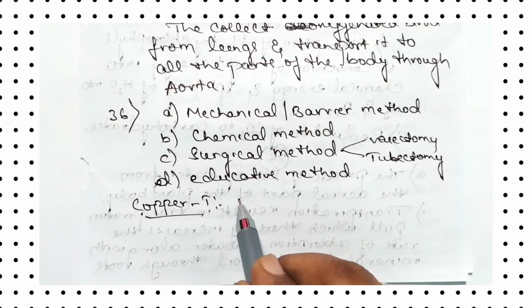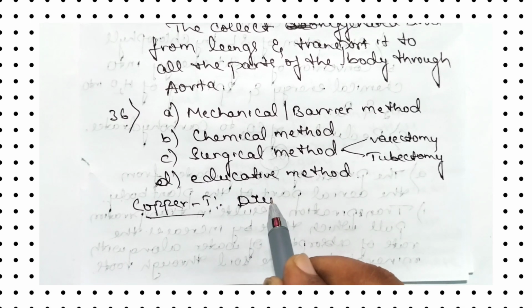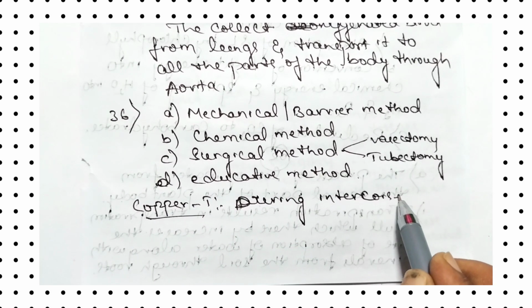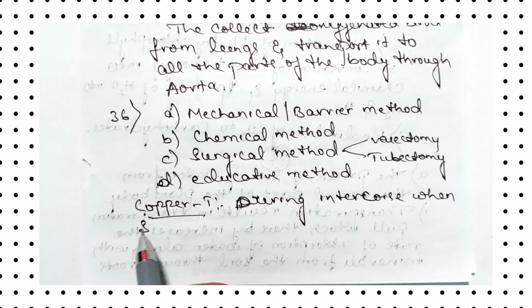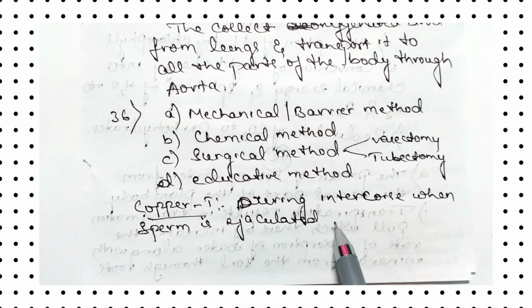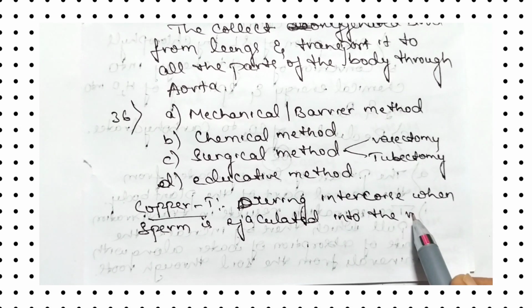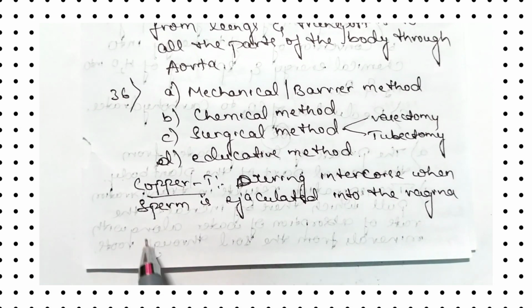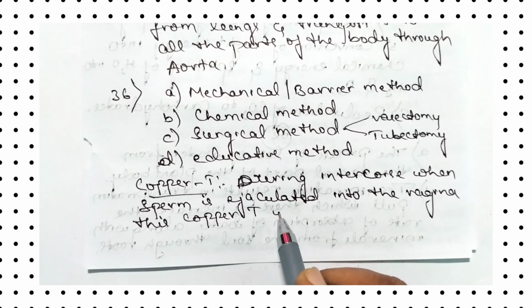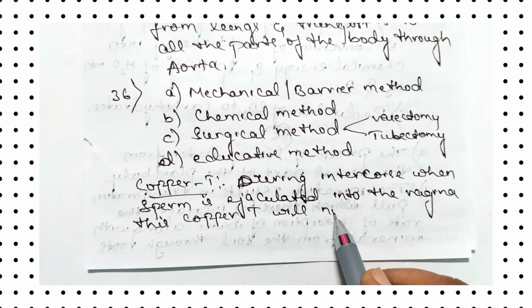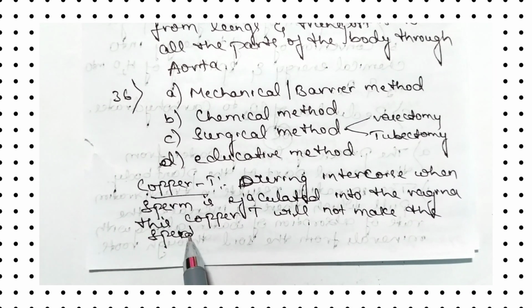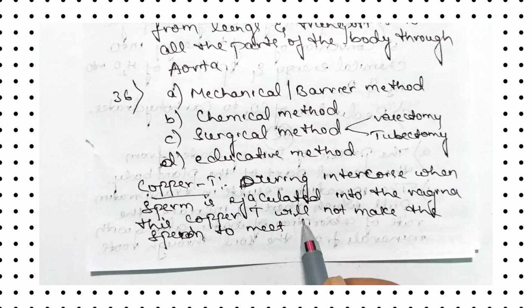So the use of copper tea is that during intercourse, when sperm is ejaculated into the vagina, this copper tea will not make the sperm meet the egg.